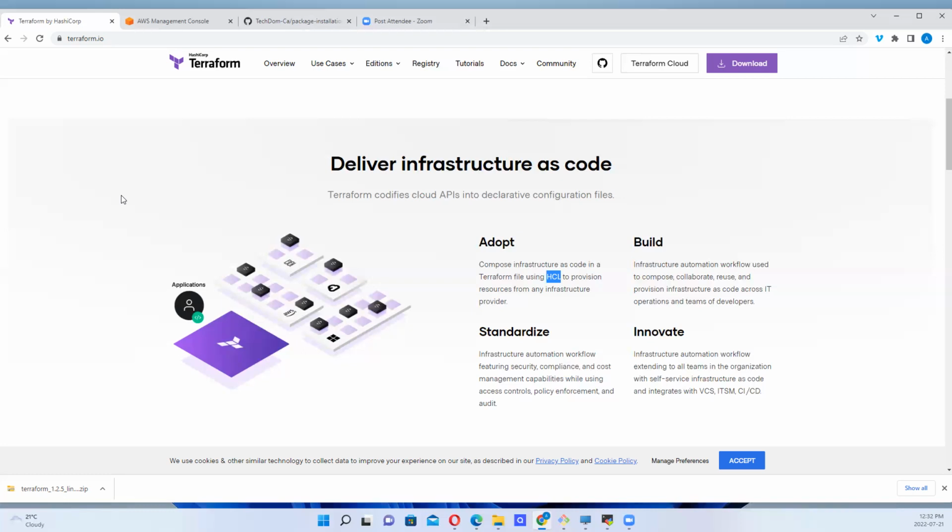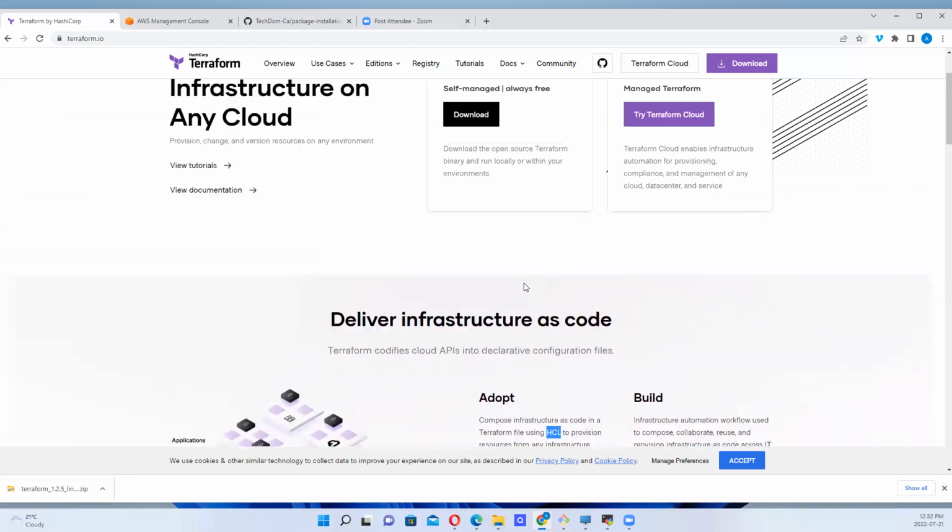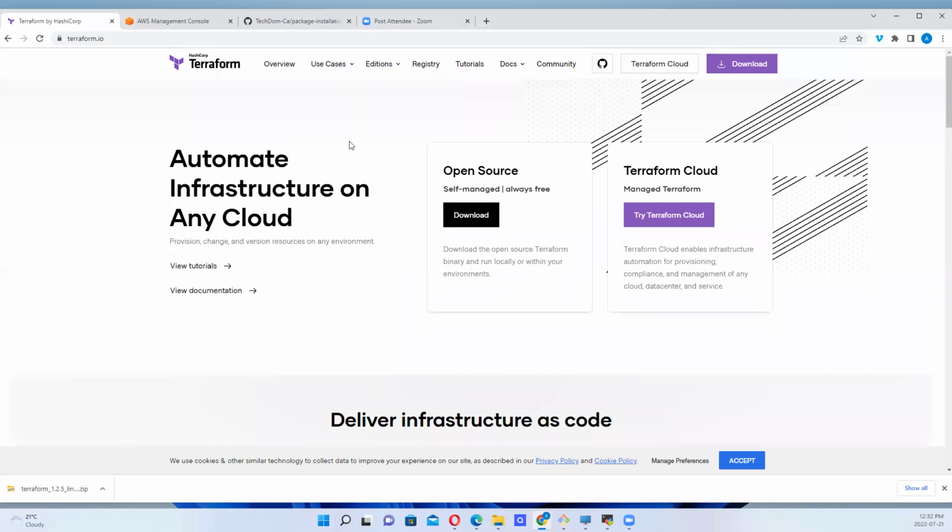Okay, so what else do we need to look at now? Okay, so this is about all for now. Let's go on and look at how we can get started with Terraform. Now, to use Terraform, it is important to know that we need to bring Terraform into our environment, right?